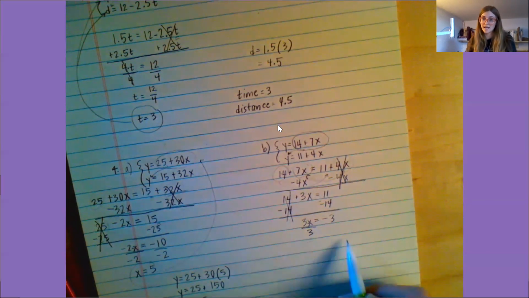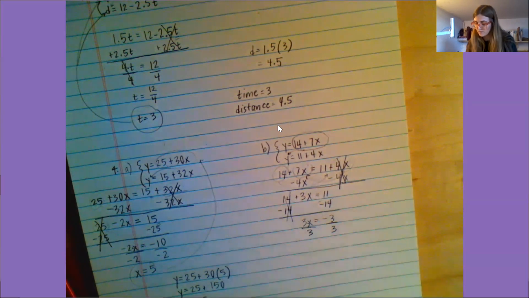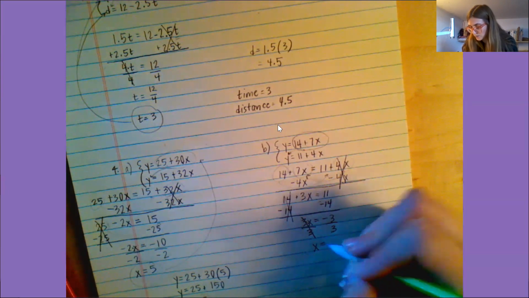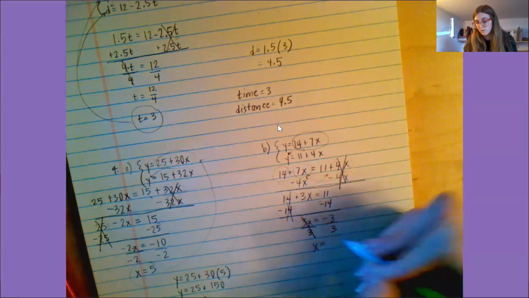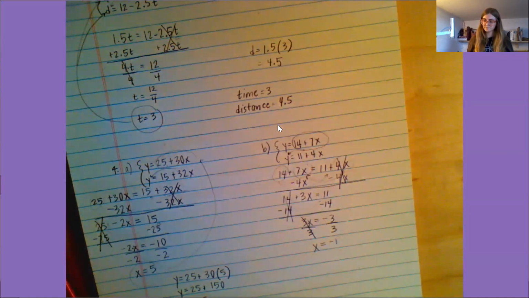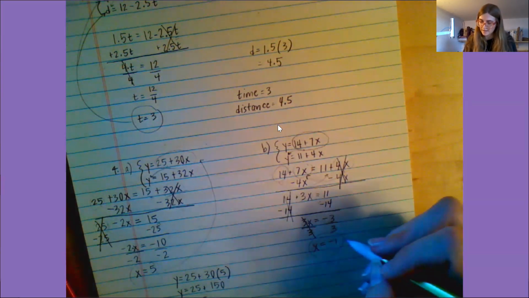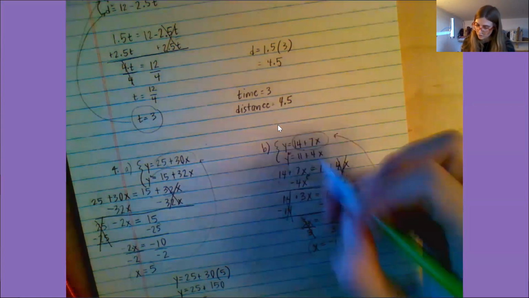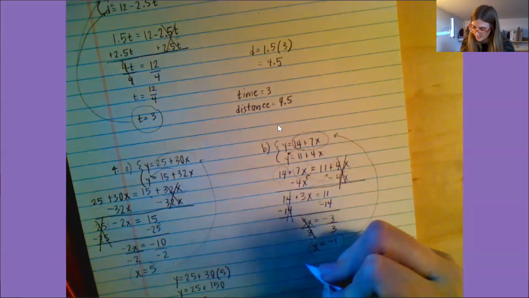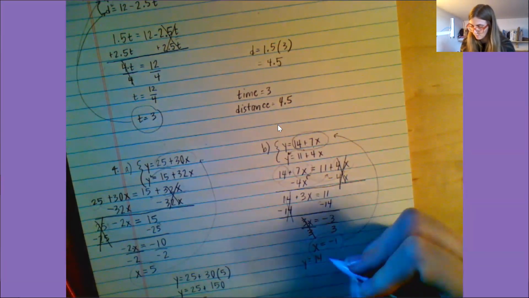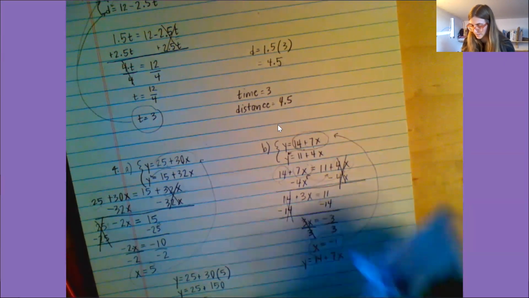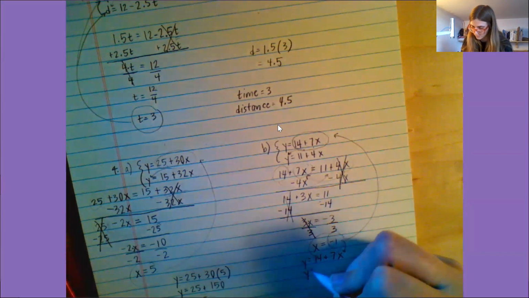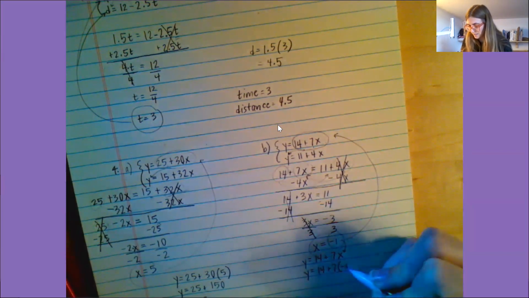And what I do to this side, I have to do to the other. So I get divide by 3. Those 3s cancel out, and I'm left with just x equals negative 3 over 3, which is equal to negative 1. Now what I want to do is take that negative 1 and plug it in for x up here. So I'm going to use that first equation where it says y equals 14 plus 7x, but I'm going to plug that negative 1 in for x. So I get y equals 14 plus 7 times negative 1.